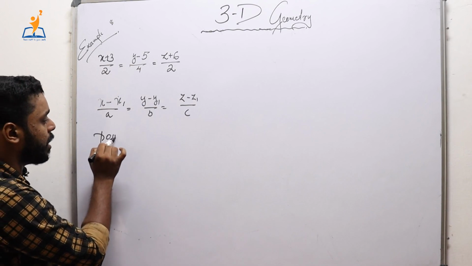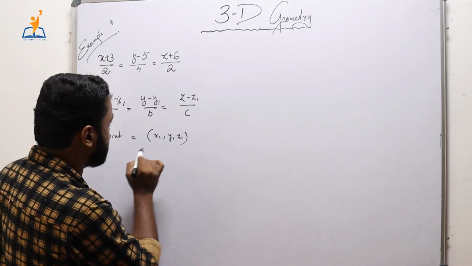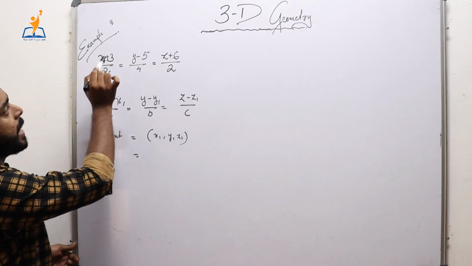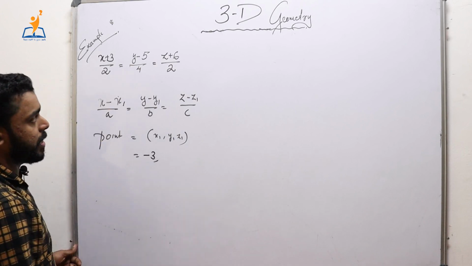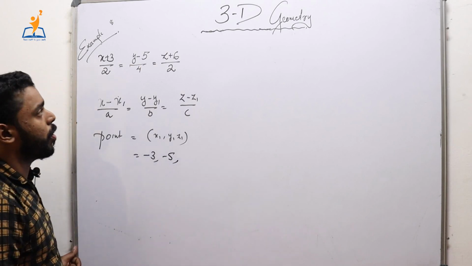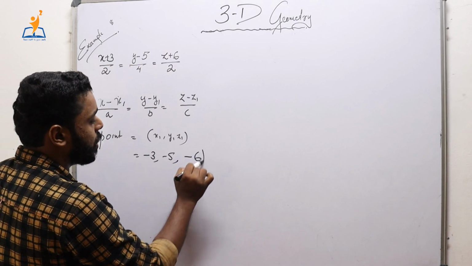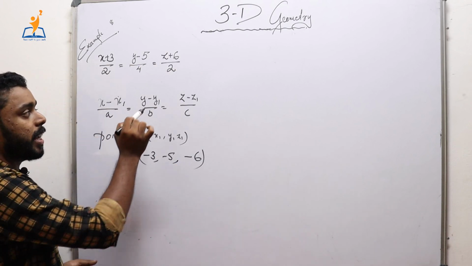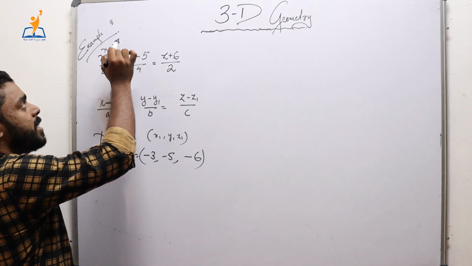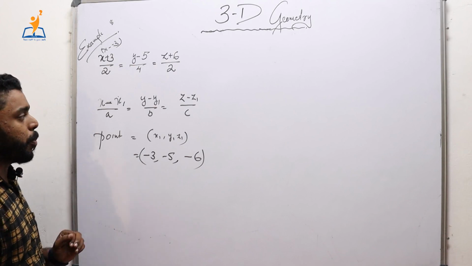So we can easily identify the point (x1, y1, z1). What is x1? x minus x1, that is x minus minus 3, so minus 3 will be the first term. y minus y1, so minus 5 will be the second coordinate, and z minus minus 6, so minus 6 will be the third coordinate. Always remember that the standard form is x minus x1, that is, we have to rewrite this as x minus minus 3. That's why I chose minus 3 as the first coordinate. Okay, so we get the point.